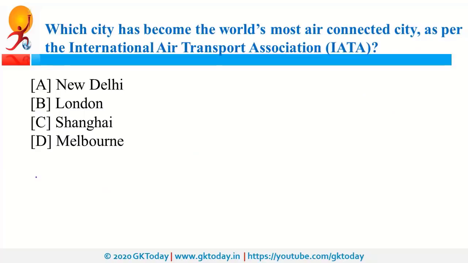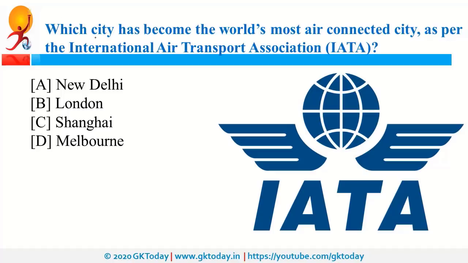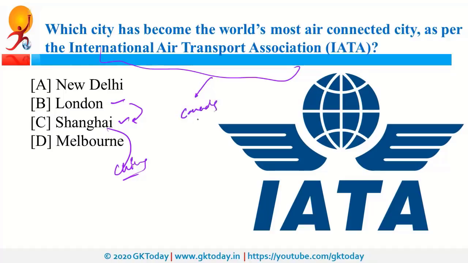Which city has become the world's most air-connected city as per IATA, that is International Air Transport Association? So it is Shanghai. Previously it was London, but now it is Shanghai. It is in China. Now what is this IATA? It is International Air Transport Association. The headquarters is in Montreal in Canada, and it was established in 1945.